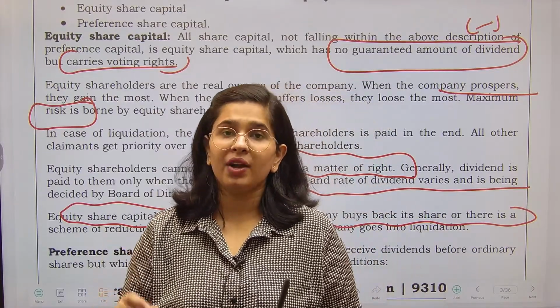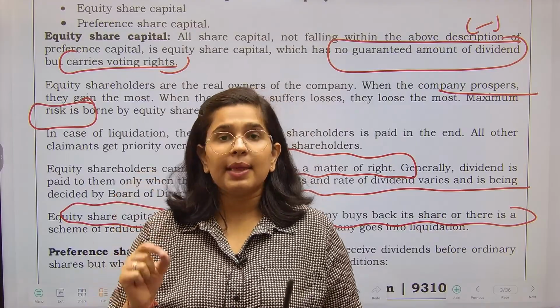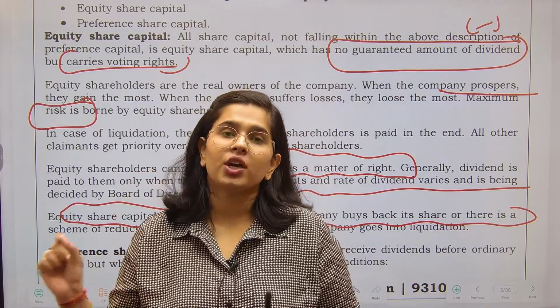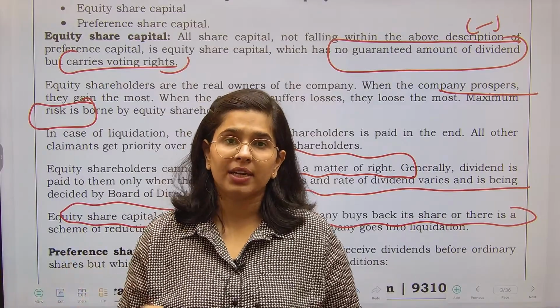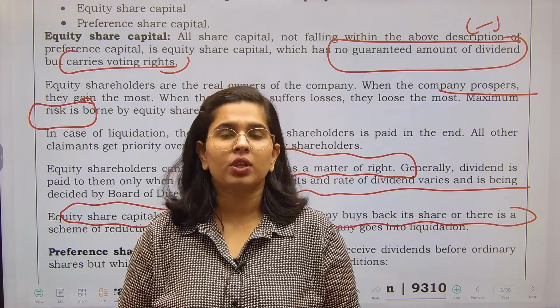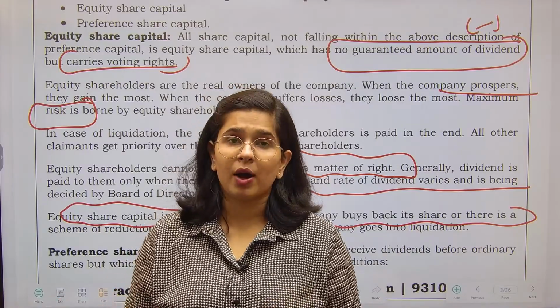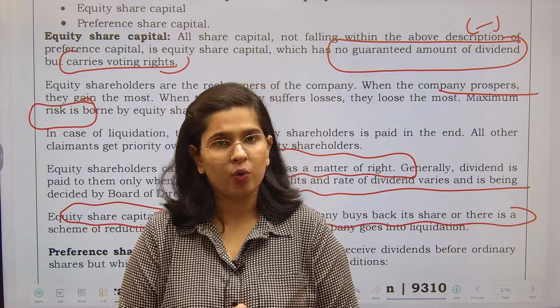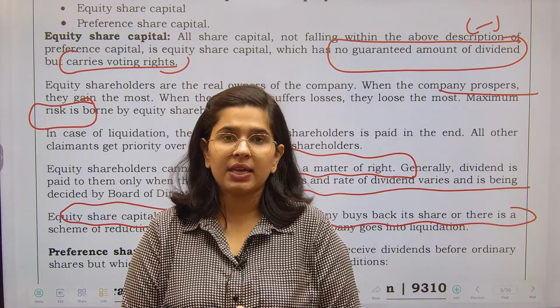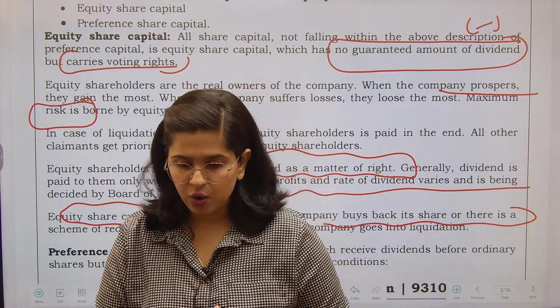Such repayment will happen before equity share capital. That means before you pay anything to the equity shareholders, you have to pay the whole amount to the preference shareholders. So whenever repayment is being done, it is first to preference shareholders, then to equity shareholders.